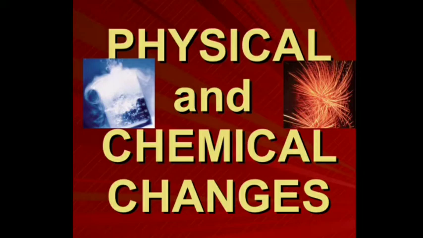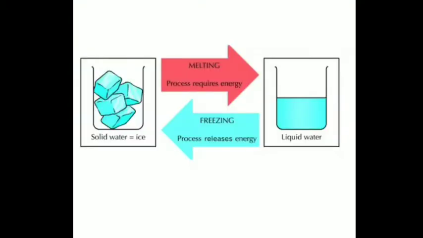And I had shown you the example of ice kept in the freezer. What happens to the water when it is kept in the refrigerator, in the freezer part? It changes into ice. I had shown this to you. Then when we keep it outside or we heat it, this ice changes into liquid water. So this process of liquid water changing into ice, and the melting of ice back to liquid water, is an example of a physical change, right?